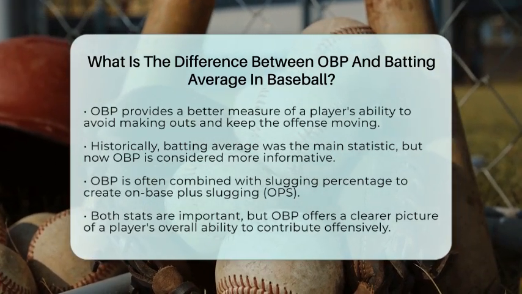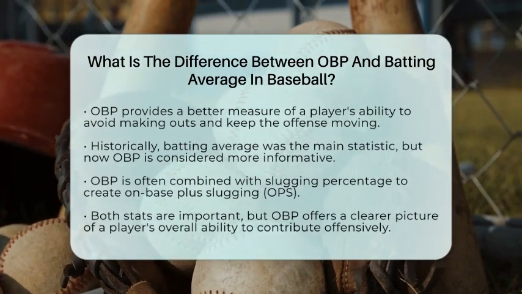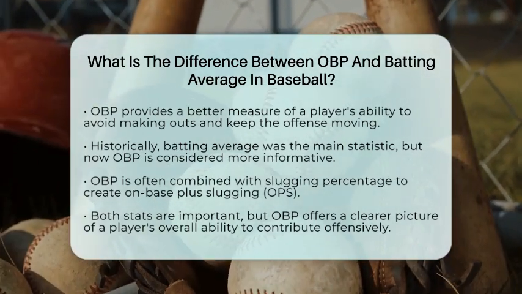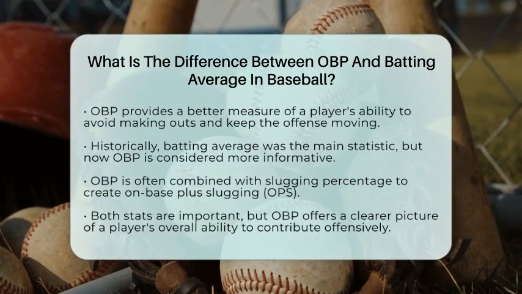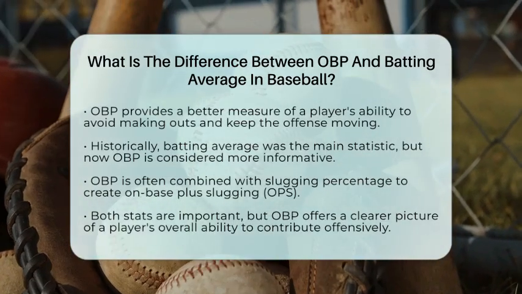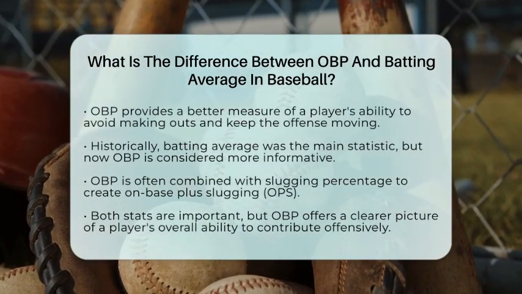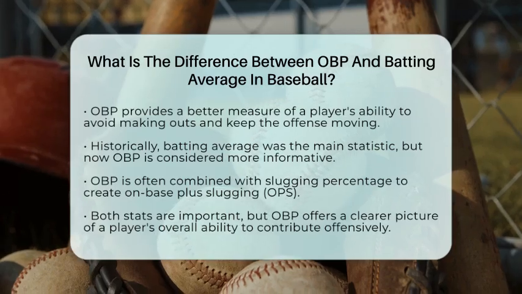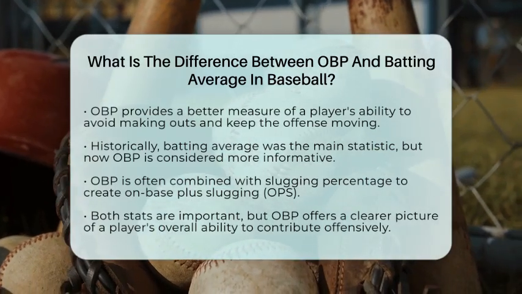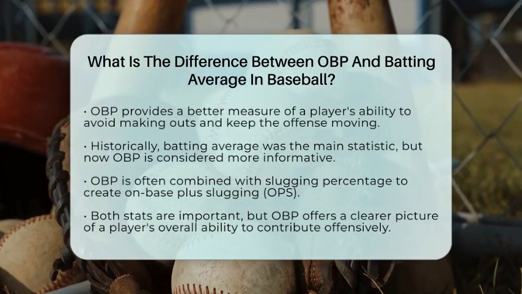So, to sum it up, batting average shows how often a player hits when they swing, while on-base percentage shows how often they reach base by any safe means. Both are important, but OBP gives a clearer view of a player's ability to keep the inning alive and help their team score.